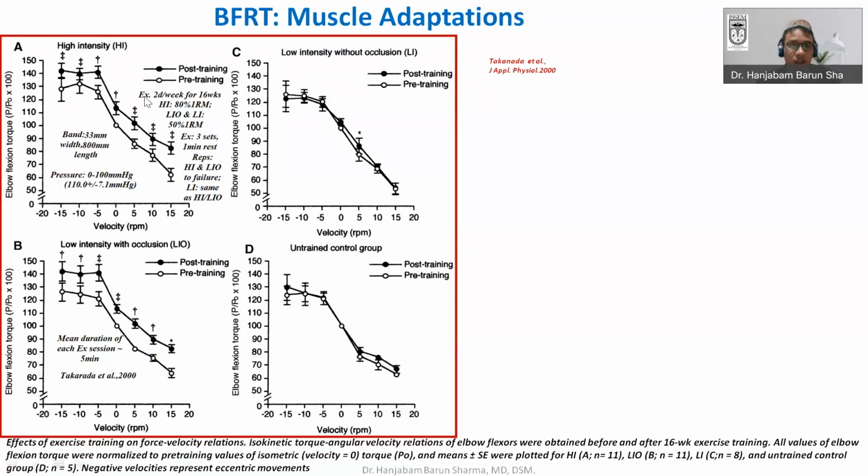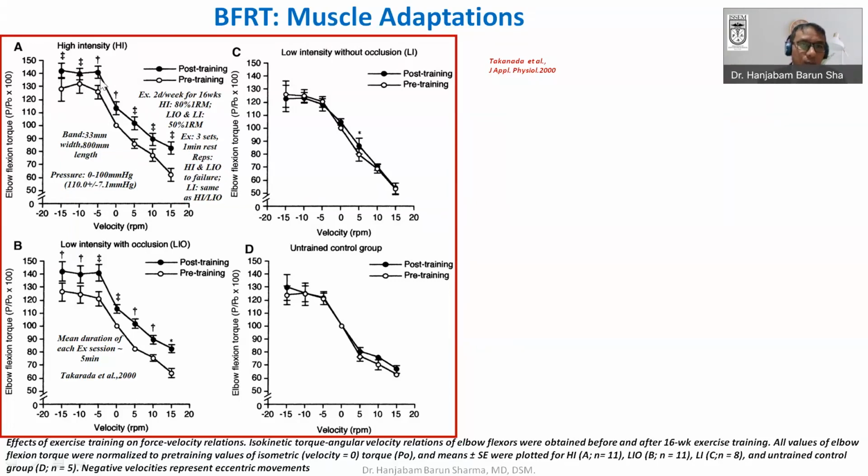And the exercise they have done was twice a day per week for 16 weeks. The high intensity is at 80% of the 1 RM, and lower intensity is around 50% of the 1 RM. They did 3 sets, with 1 minute of rest between them. For repetitions, they basically went up to failure. So this is the basic exercise they have given, and you can see this is the post training and this is the pre training.